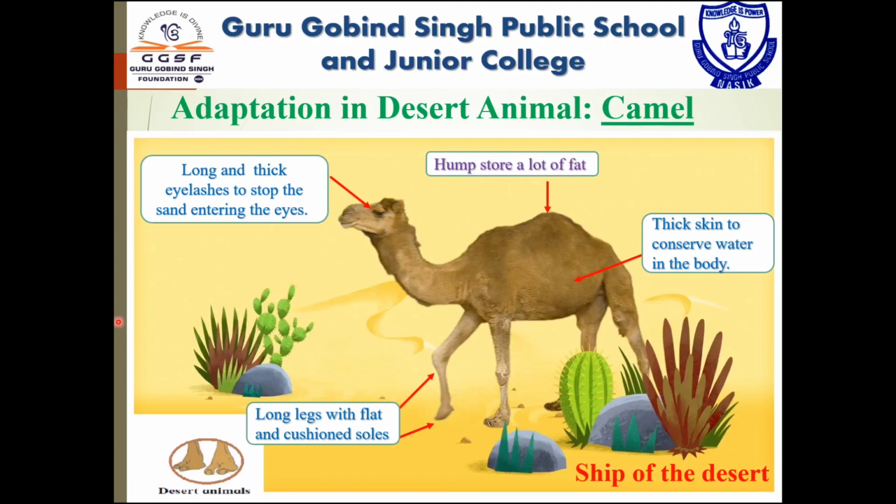The living organisms residing in the extreme heat of the desert show appropriate adaptations in their body structure and their life processes. For example, the camel shows many adaptations like long legs with flat cushioned soles, a fold of skin over the nostrils, and long and thick eyelashes. Camels have long and thick eyelashes to stop the sand entering the eyes. Thick skin conserves water in the body.